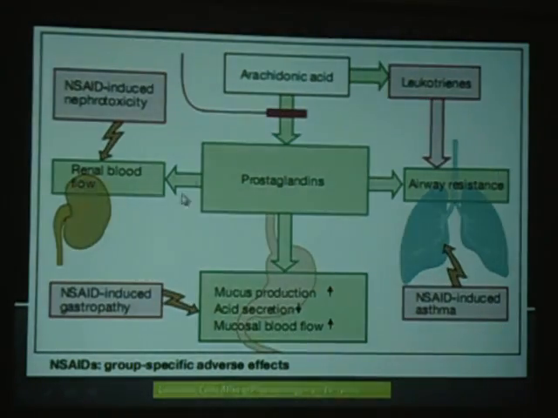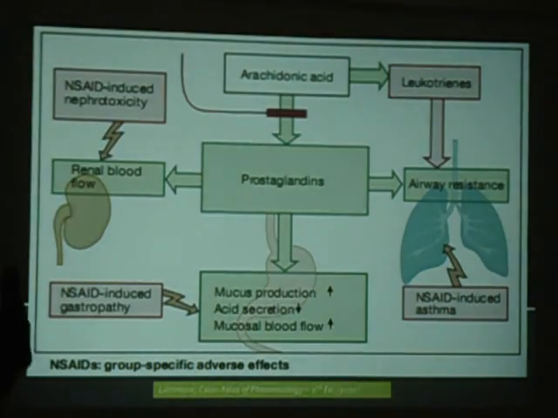And here, one more action of these prostaglandins is on renal blood flow. Renal blood flow is increased, and there is prostaglandin-mediated salt and water excretion. If this salt and water excretion is not taking place, what can happen? After long-term administration of NSAIDs, the patient will have a lot of salt and water in the body. What can happen? Hypertension. The blood pressure will increase after long-term administration of these NSAIDs.